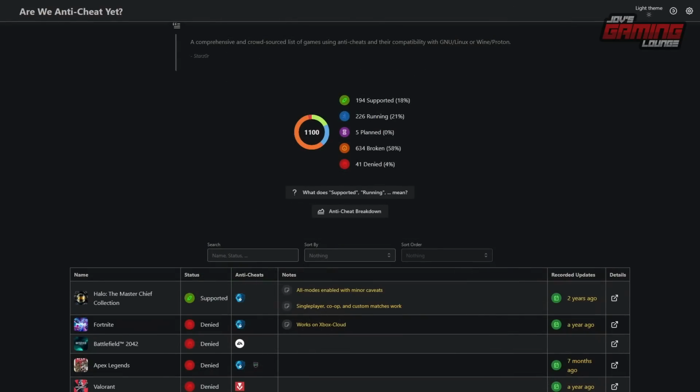The next page to take a look at is Are We Anti-Cheat Yet? As many people have said out there, anti-cheat games don't work on Linux. It's not quite true. There are a lot of games that do support Linux. However, some of the more major games like Fortnite, Call of Duty, and Valorant are not supported under Linux. But this site keeps track of games that are allowing anti-cheat to play, and it also keeps track of those that don't. This way you have a way of finding out if your game works or not. You can even use the search bar to find your game.